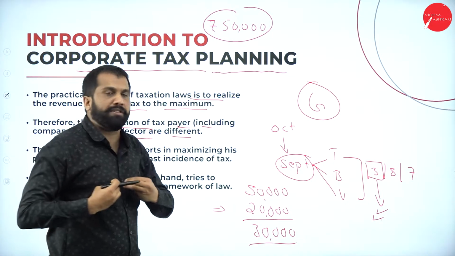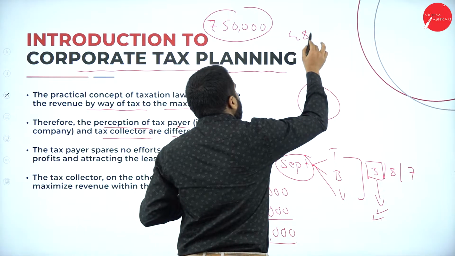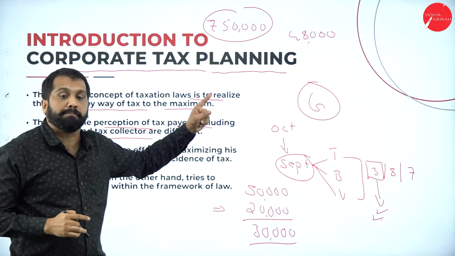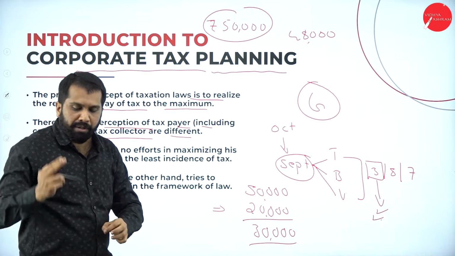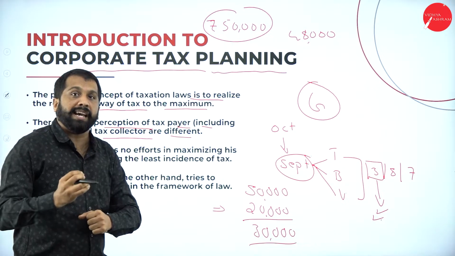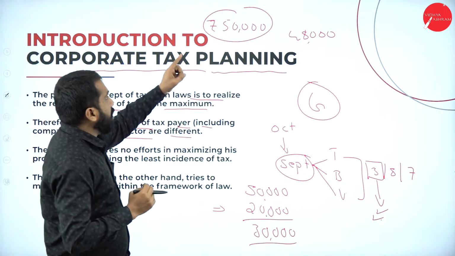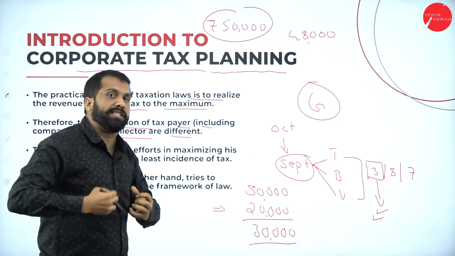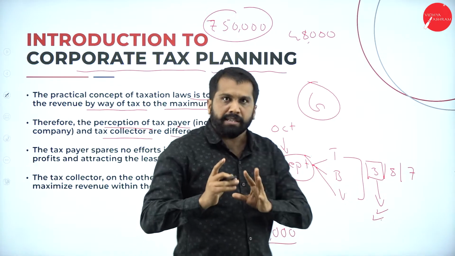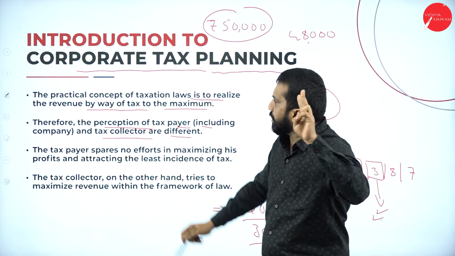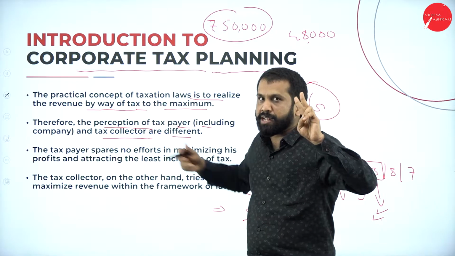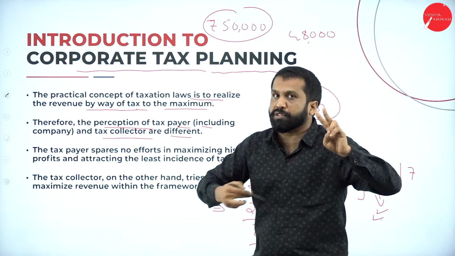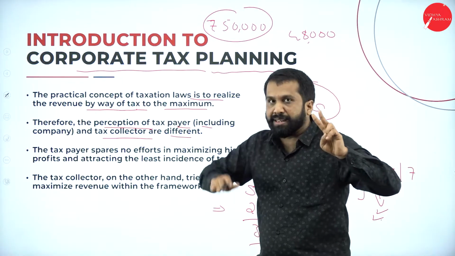But as the buyer, I wish that I should pay only 48,000, because I can save 2,000. What does he wish? He wishes that he can collect 2,000 more. Similarly, there are two perceptions. The income tax office wishes that we should collect the maximum. The taxpayers wish that we should pay less.